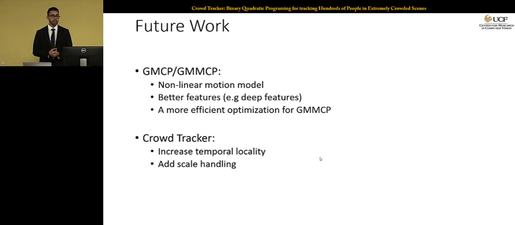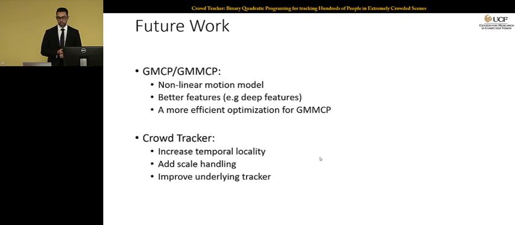We can add scale handling. Sometimes you have perspective effect, and right now we don't have scale handling that can potentially improve the tracking, and we can also improve the underlying tracker. So there are much better discriminatively learned trackers that, due to their computational complexity, we are not able to use in our current pipeline.